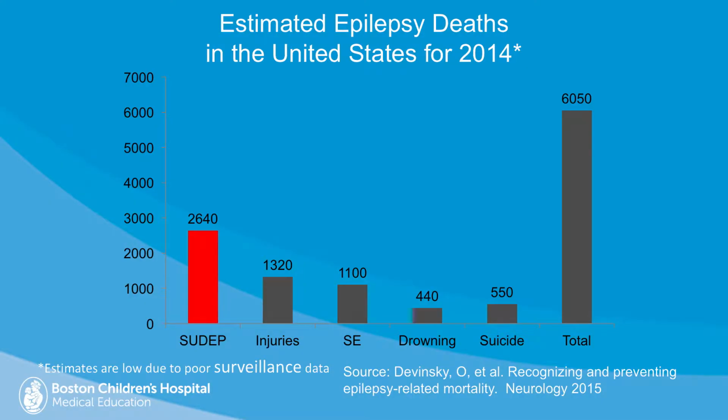This is a slide from a paper published in Neurology last year by Orrin Devinsky and others, looking at overall mortality in epilepsy in the U.S. in 2014. And you can see that, when I say mortality, we're talking about earlier mortality than expected. SUDEP is the most common cause, followed by injuries, status epilepticus, suicide, and then drowning.